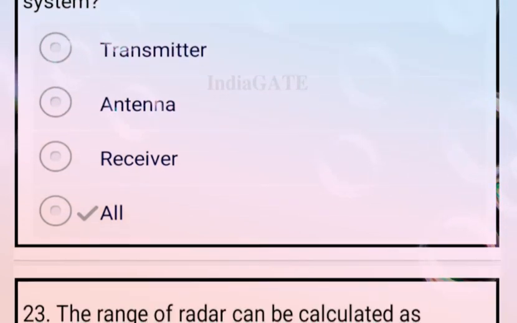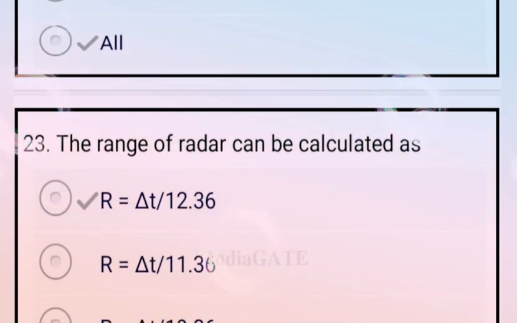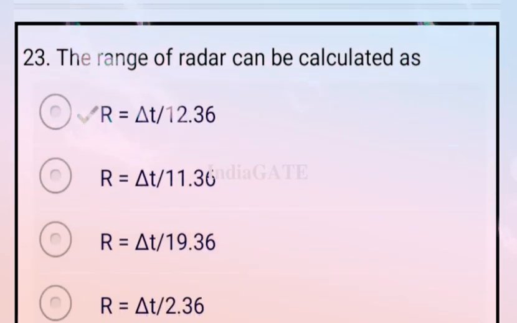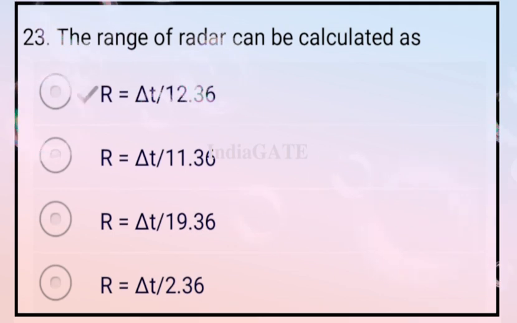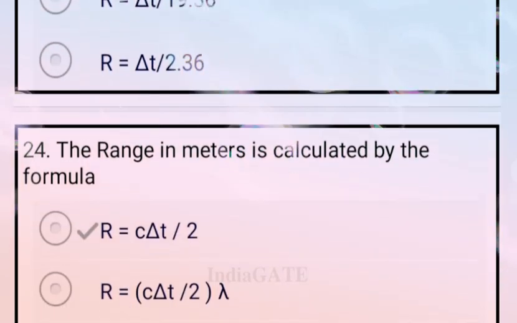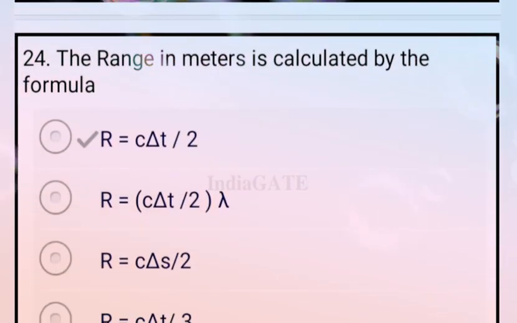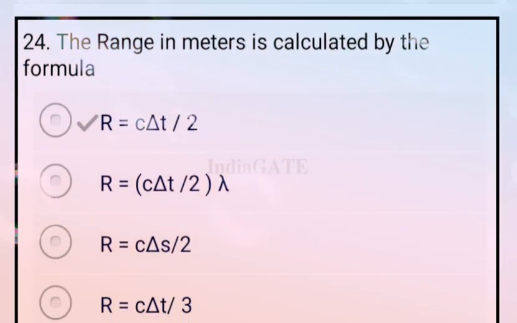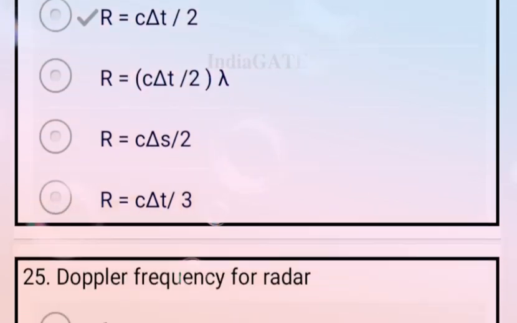Now come to the next question, the range of the radar can be calculated as R equal to delta T upon 12.36. Okay, option A is your correct answer. Next question, the range of a radar in meters is calculated by the formula C delta T by 2. Option A is your correct answer.